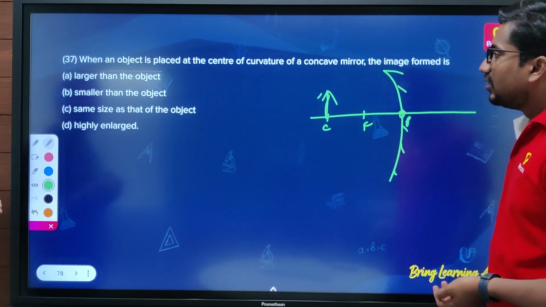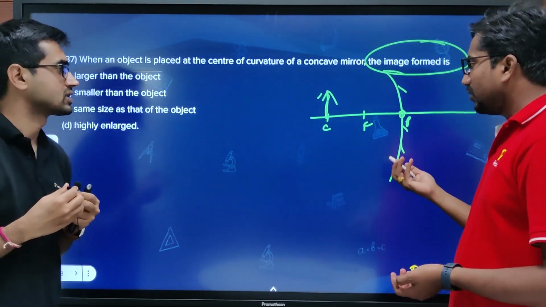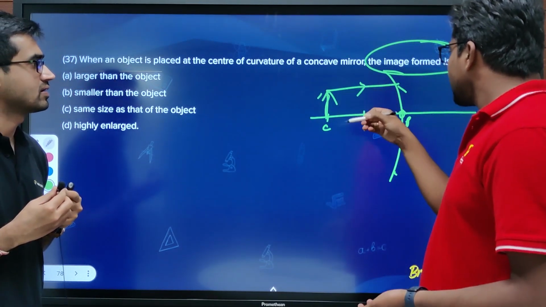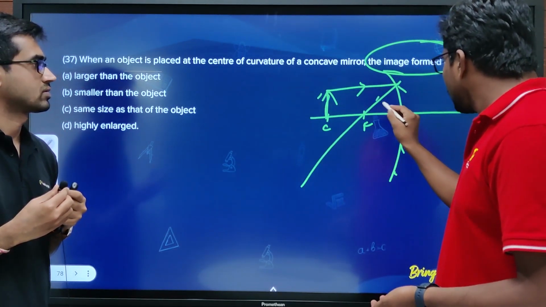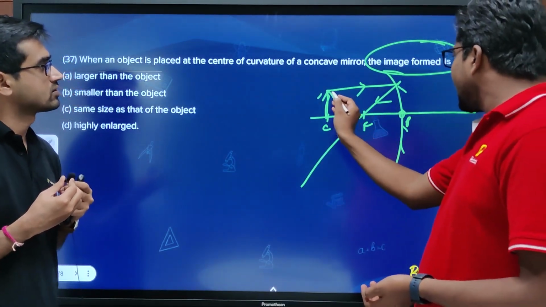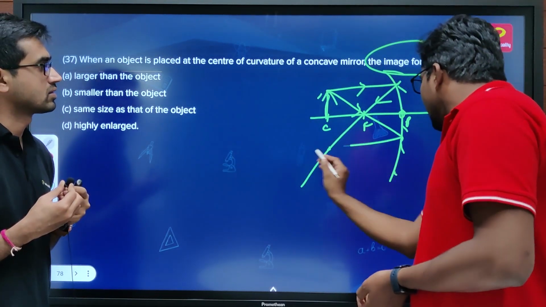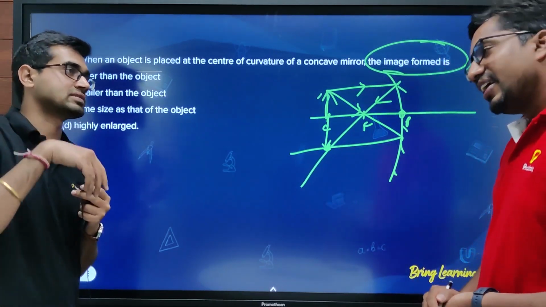Now can you please draw the ray diagram? It's very simple. We require a minimum of any two light rays. I'll take one light ray parallel to the axis; as it is a converging mirror, it will pass through the focus. The second light ray I'll project through the focus, and it will go parallel. They will be meeting at the center of curvature, at C.